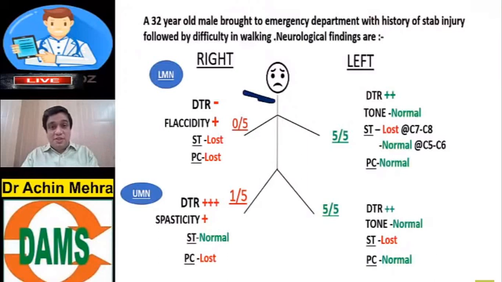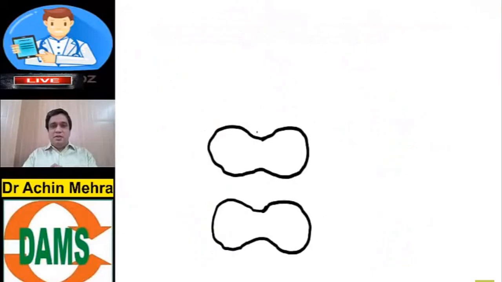Below the level of the lesion, spinothalamic is lost on the opposite side, contralateral. Below the level of the lesion, posterior column is lost on the same side, ipsilateral. Correct? Now, let's try to find this out.